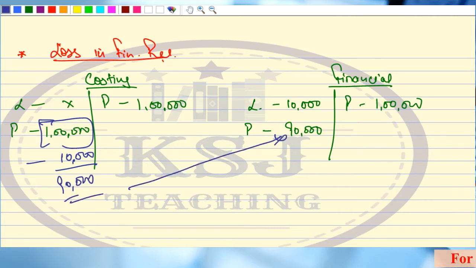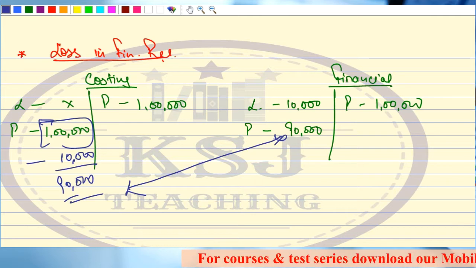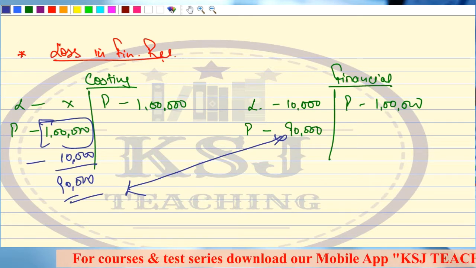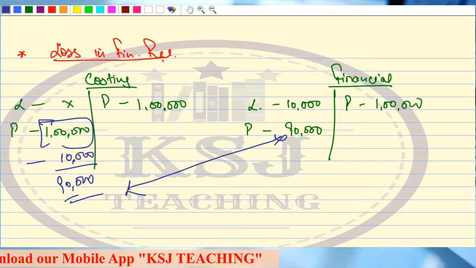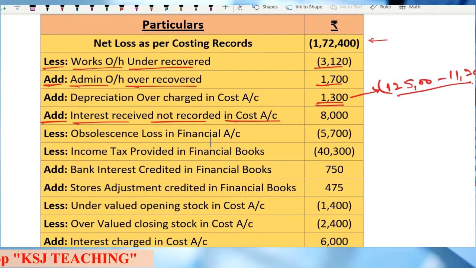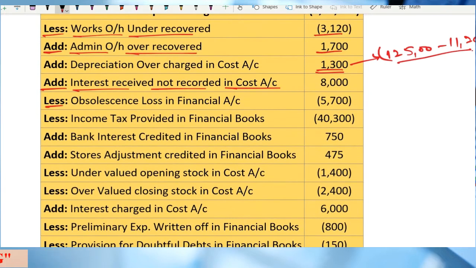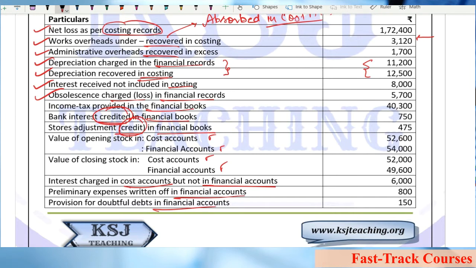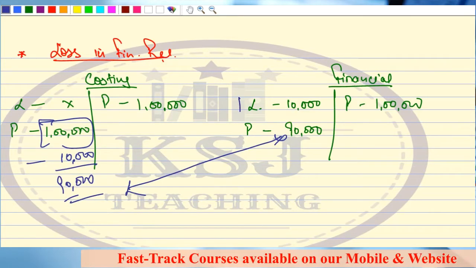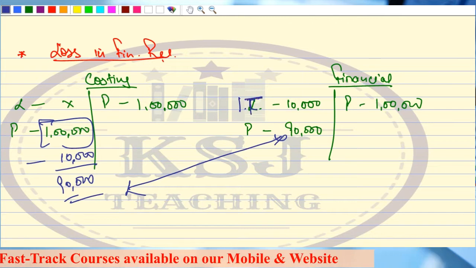So that means if there is a loss in the financial books but not recorded in the cost books, the costing profits are inflated. So we will subtract that. Clear? Let's see. Less obsolescence loss in the financial accounts. The next item is the income tax provided in the financial books. It is a similar thing, sir; instead of the loss, here you can take income tax. It is one and the same thing.